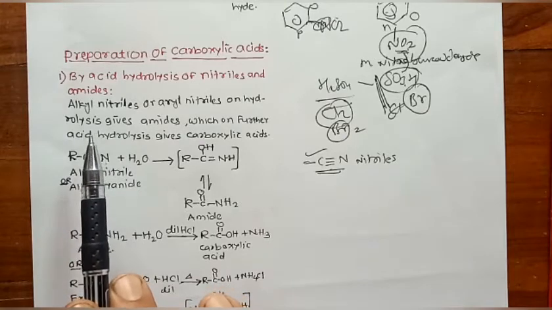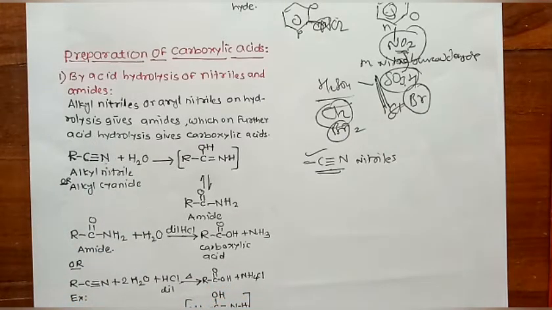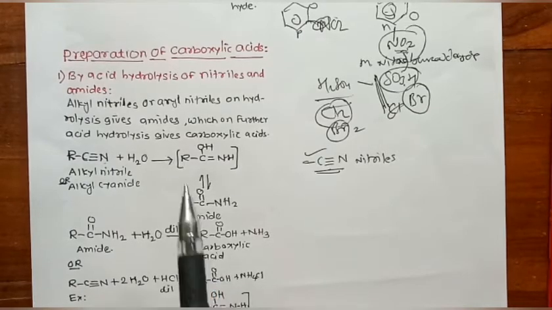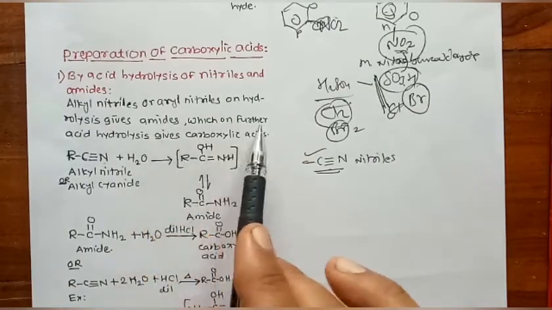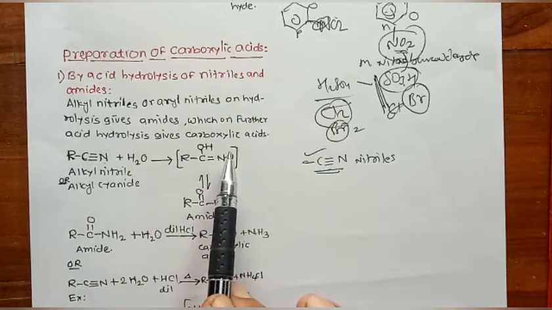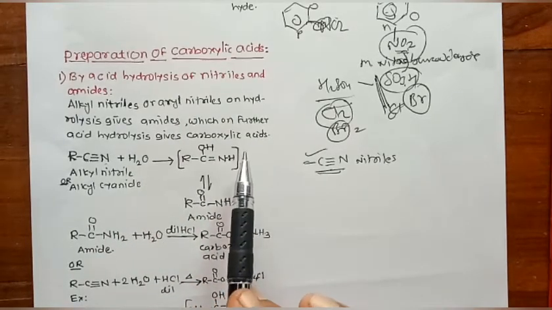Alkyl nitriles or aryl nitriles on hydrolysis give amides, which on further acid hydrolysis give carboxylic acids.